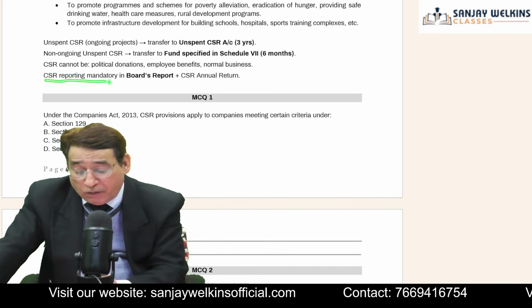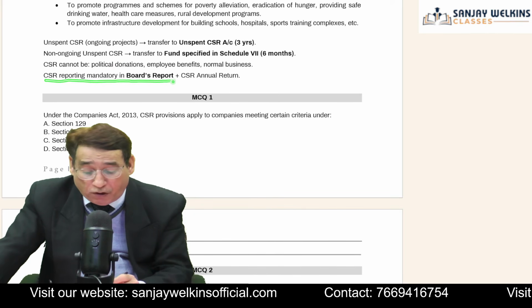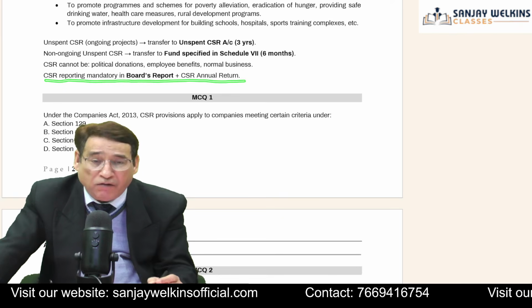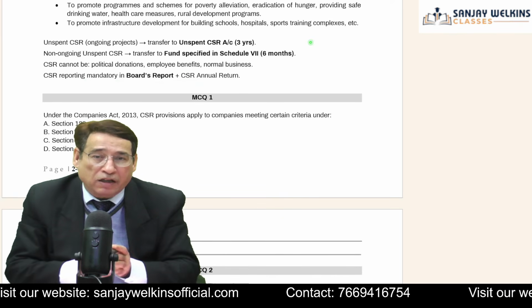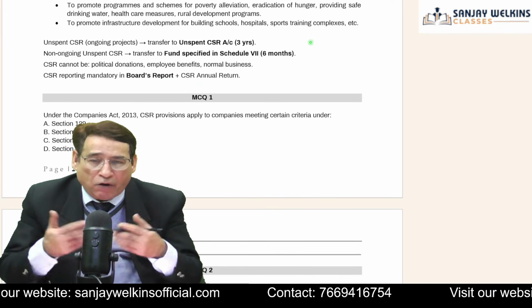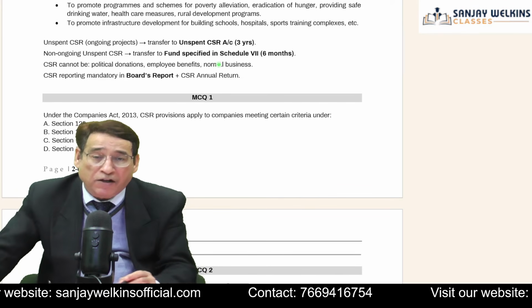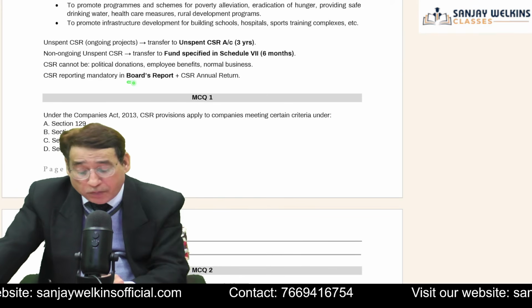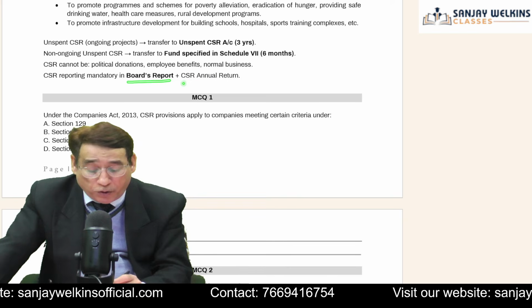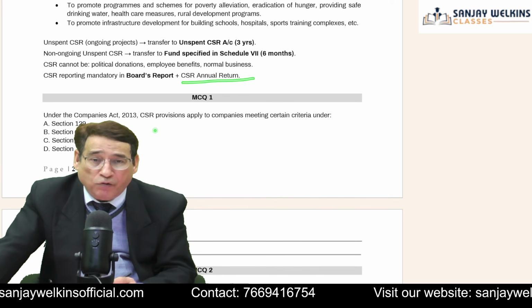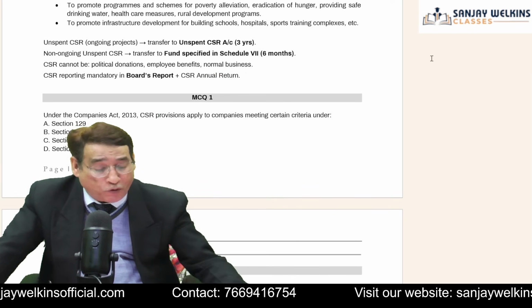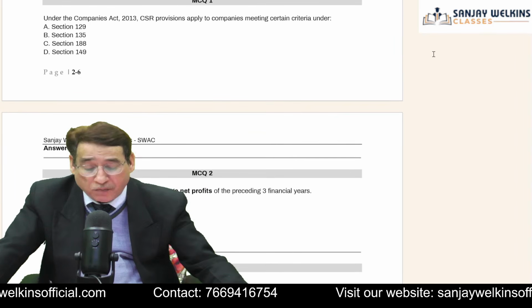Similarly, the CSR report is mandatory in the Board's report, plus the CSR annual return. So what activities you have done, how you have spent, where you have spent, that reporting must be done and must be mentioned in the report of the board and also in the CSR annual return. These are the points you need to be quite well aware of as far as this particular chapter is concerned.